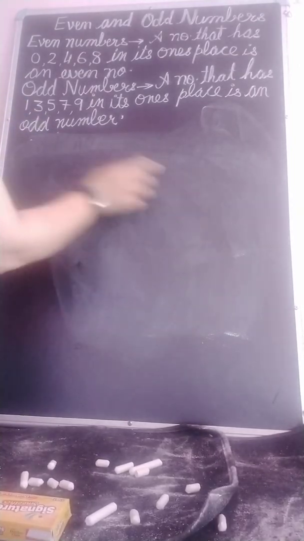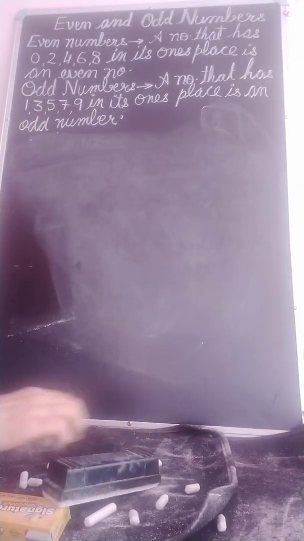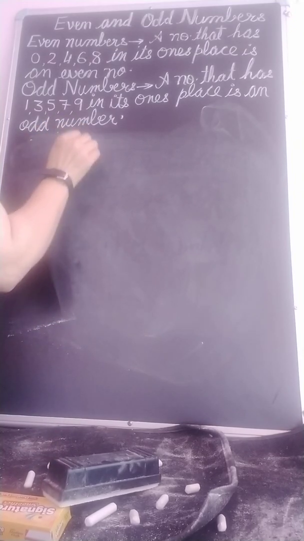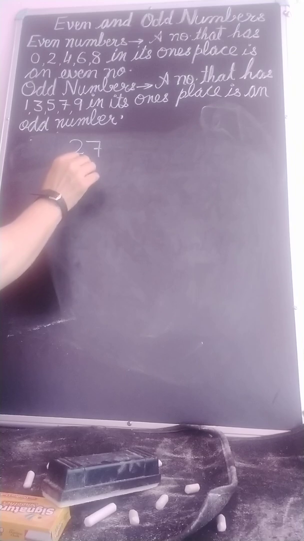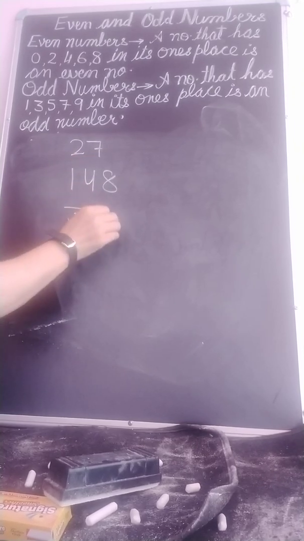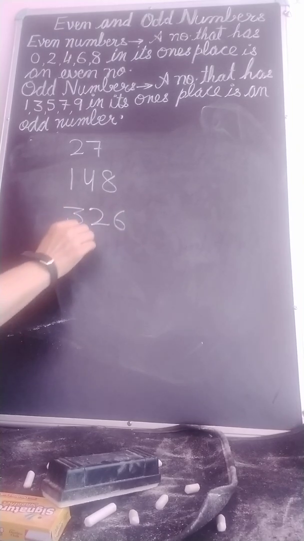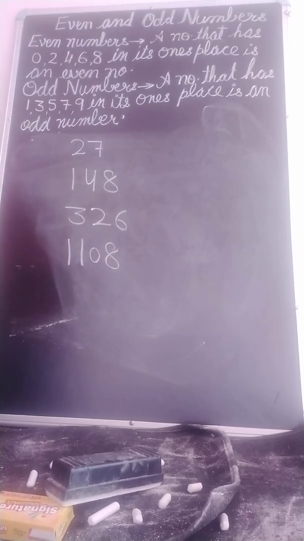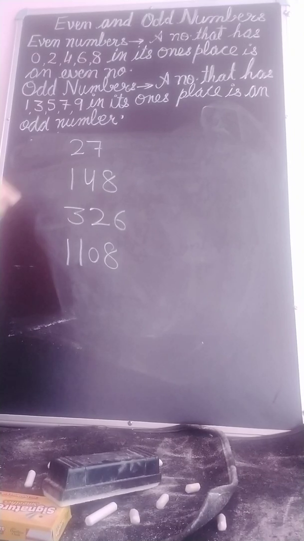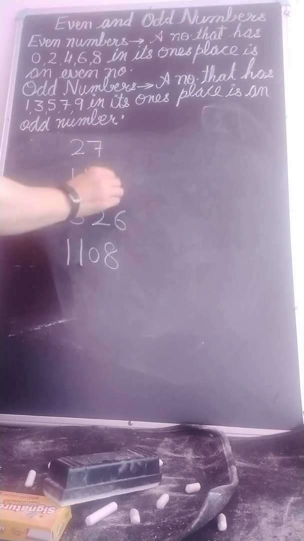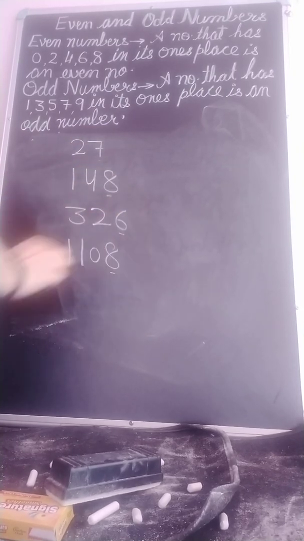Now I will take a mixture of even and odd numbers. Look, I have taken 27, 148, 326, 1108. Now we will look only at the ones place: here is 7, this is 8, this is 6, this is 8.